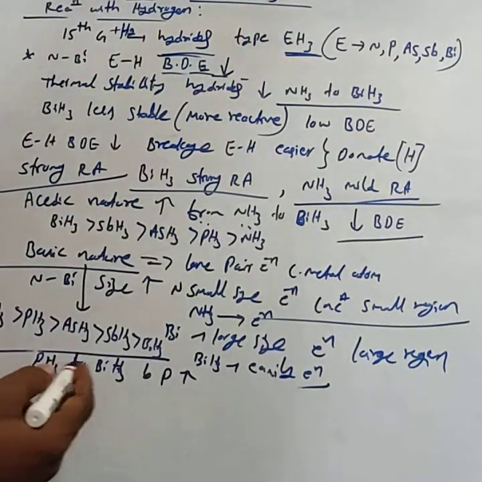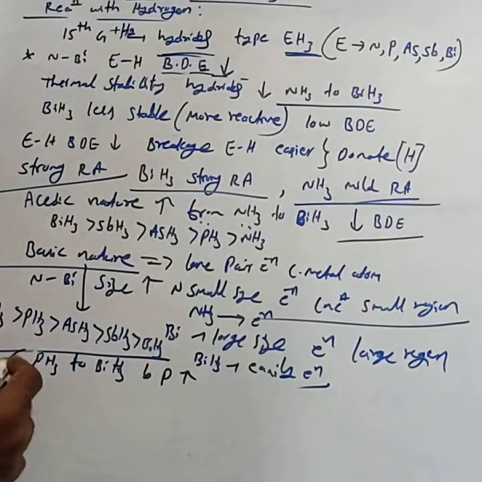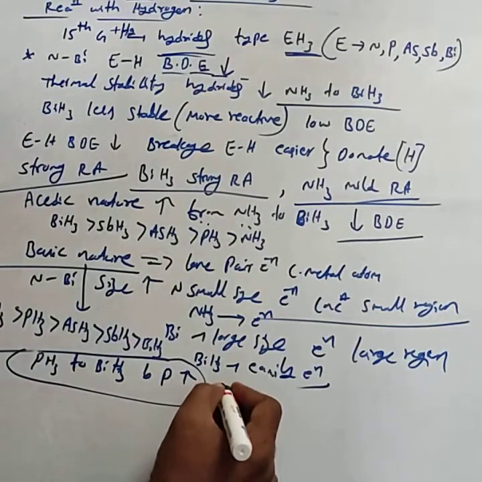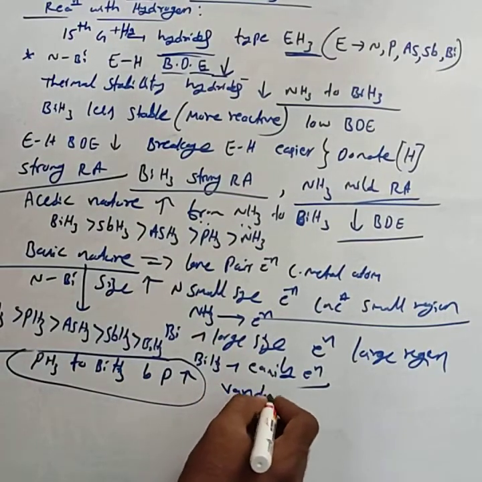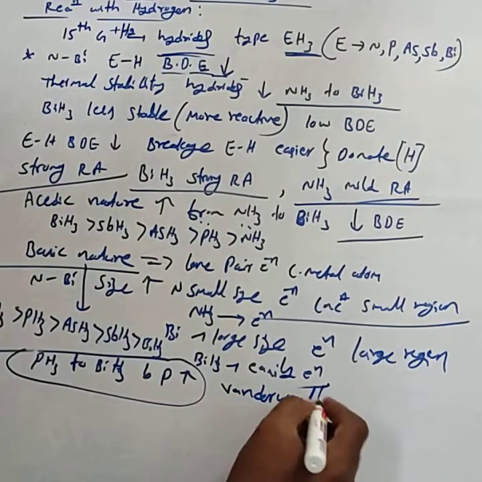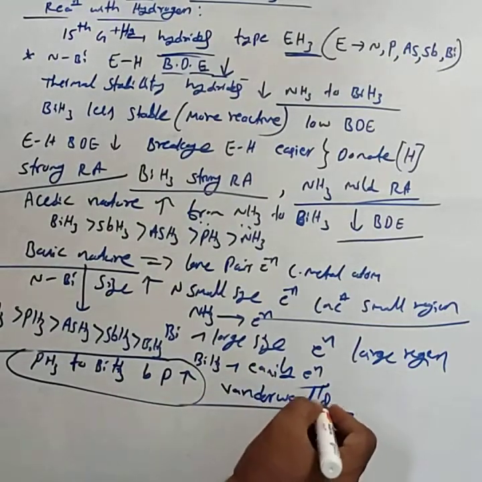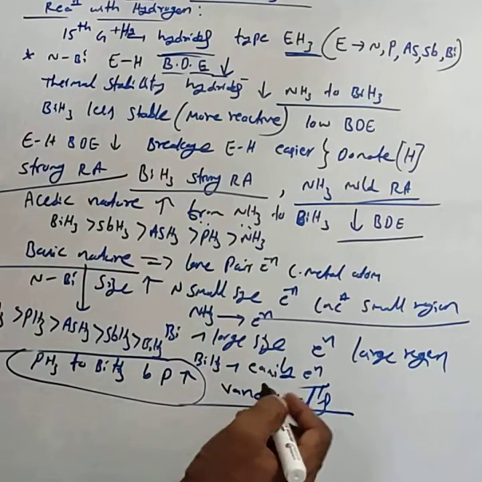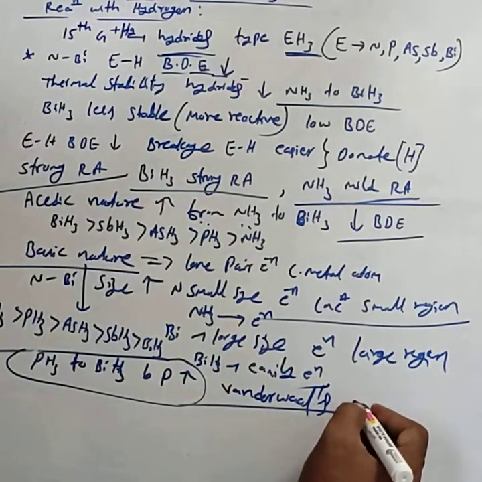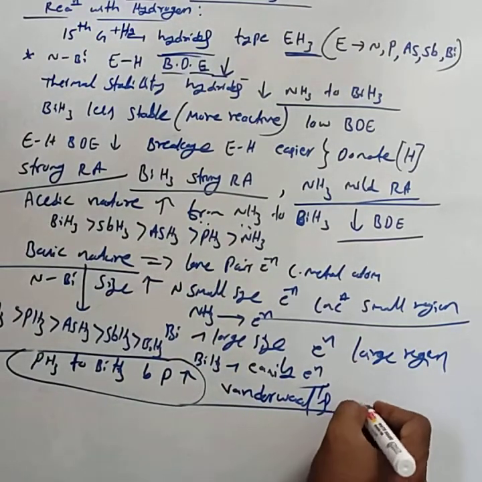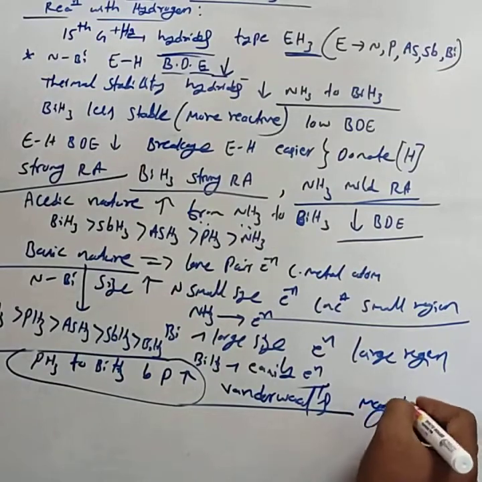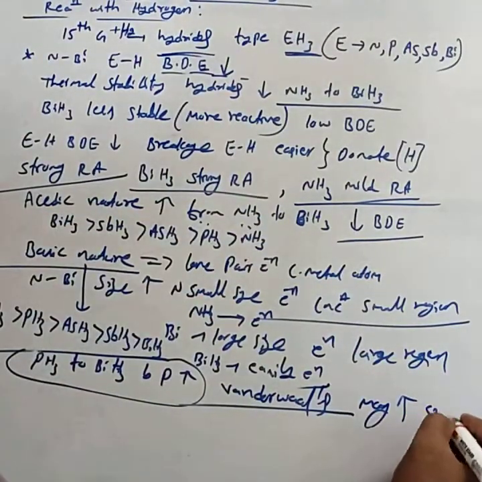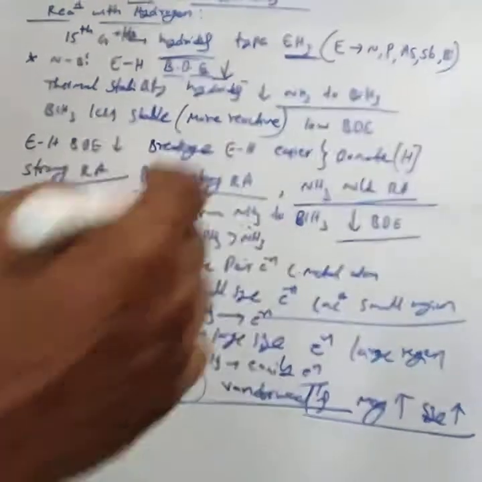Why does the boiling point increase from PH3 to BiH3? In these molecules, van der Waals forces arise. The magnitude of the van der Waals forces increases with increase in size.